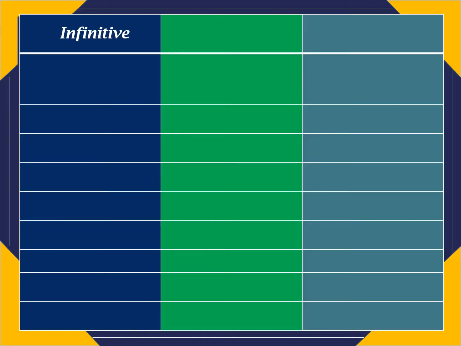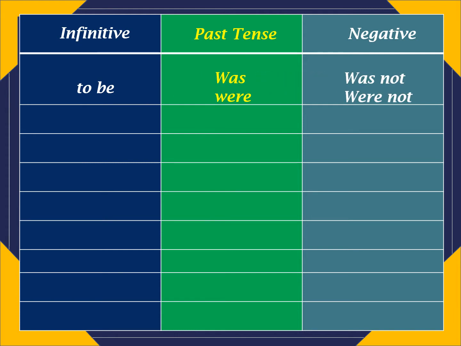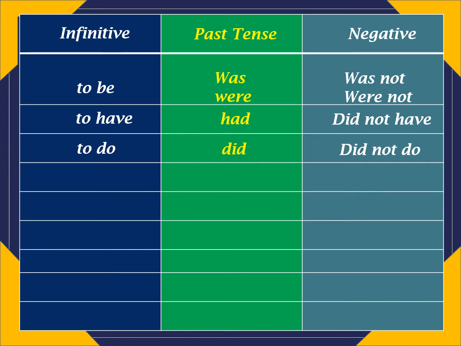Now let's see how to write the infinitive, past tense form and negative form. To be: its past tense form is was or were, and negative form is was not and were not. To have, had, did not have. To do, did, did not do. To eat, ate, did not eat.